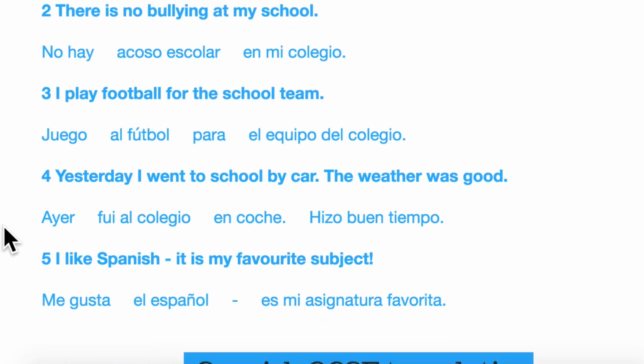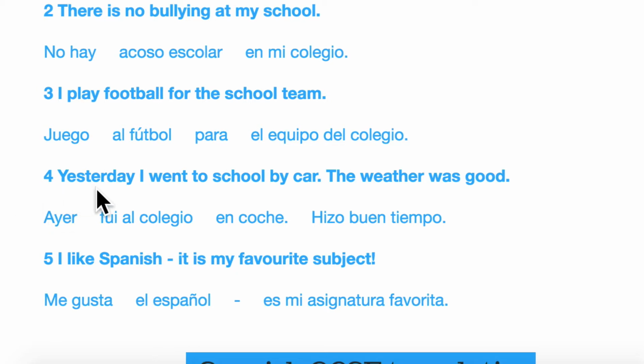Number four. Now we're moving from the present tense in my first three examples, and we're going to the past tense. First thing that is indicating this is, of course, the word yesterday. Then we've got the past in English. Today I go, yesterday I went. So yesterday I went to school by car. The weather was good. So we've got another past tense here.